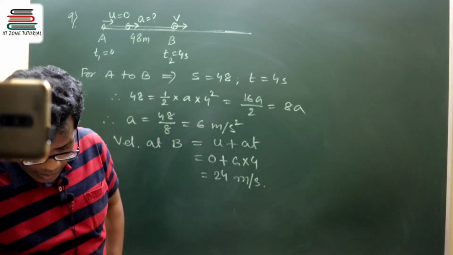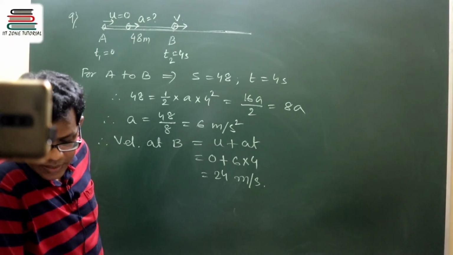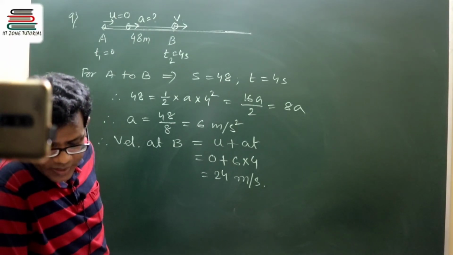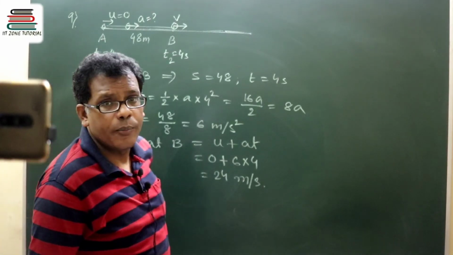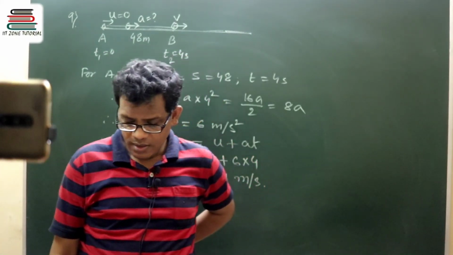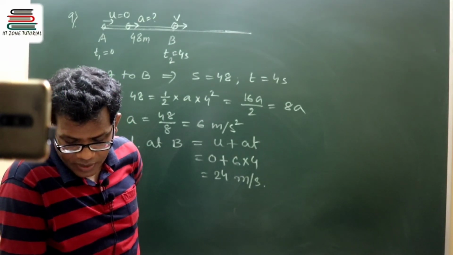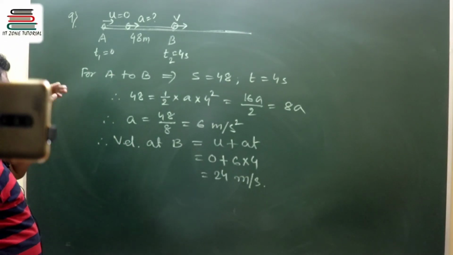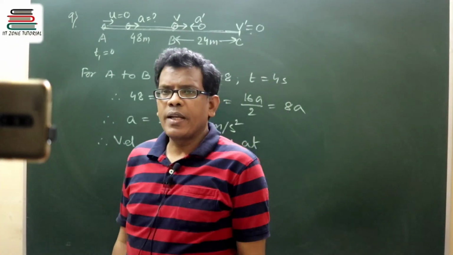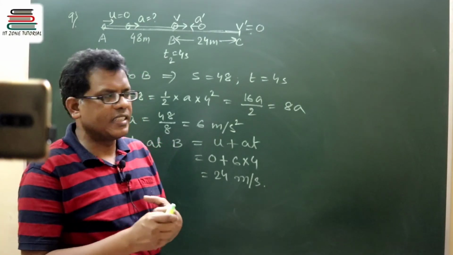Now, after getting this information at B, from this instant onwards brakes are applied. After travelling through 48 meter, brakes are applied on the vehicle such that it stops after covering 24 meter. When you apply brakes on a moving vehicle, it retards, means it decreases the speed.